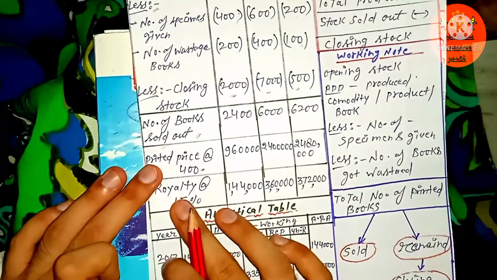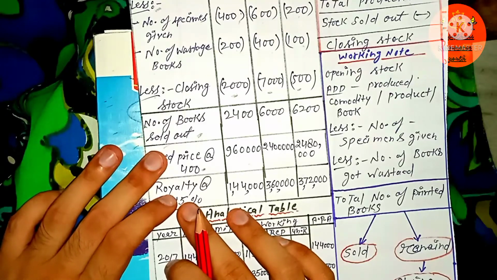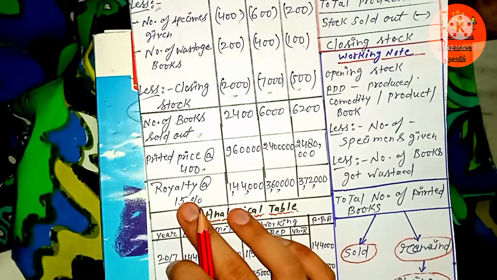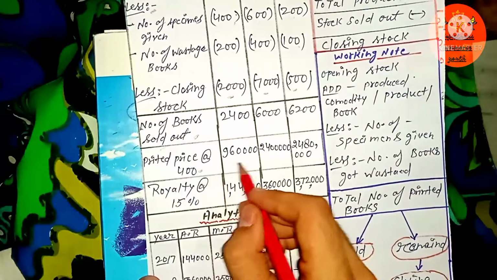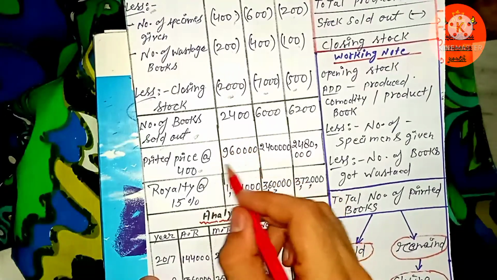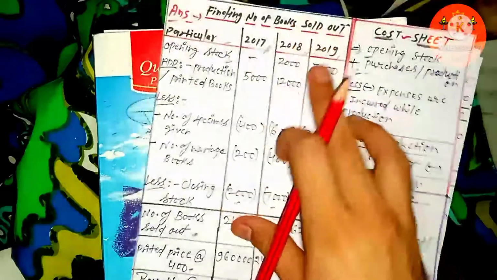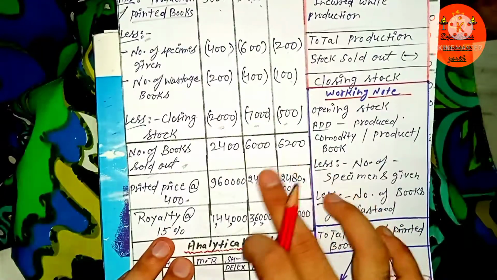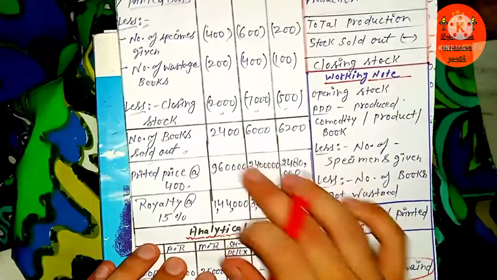And when you are given the question that you have to pay 15% royalty on the printed price of the books sold out, we have just figured out that amount. So here is the printed price of books sold out in the year 2017, in the year 2018 here, and in the year 2019 here. You can see this is the figure we figured out by multiplying 400 with the number of books sold out in the different years.